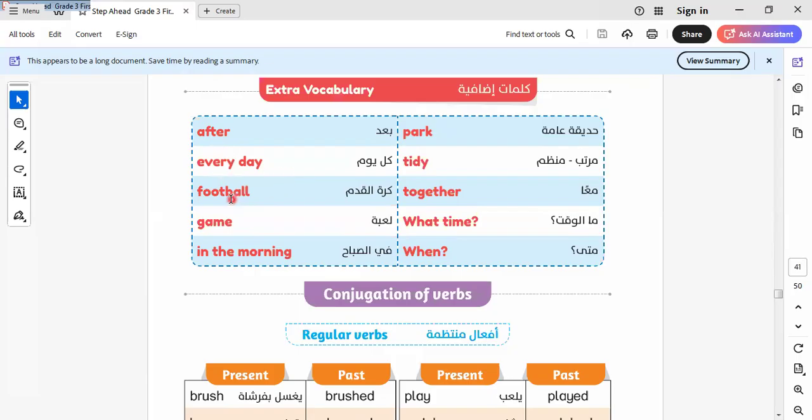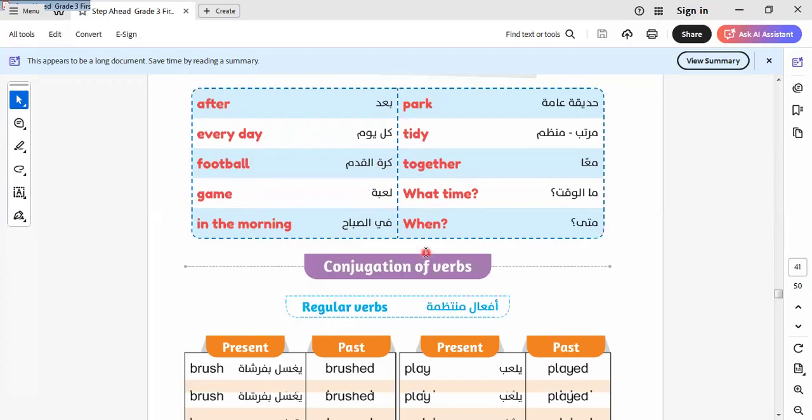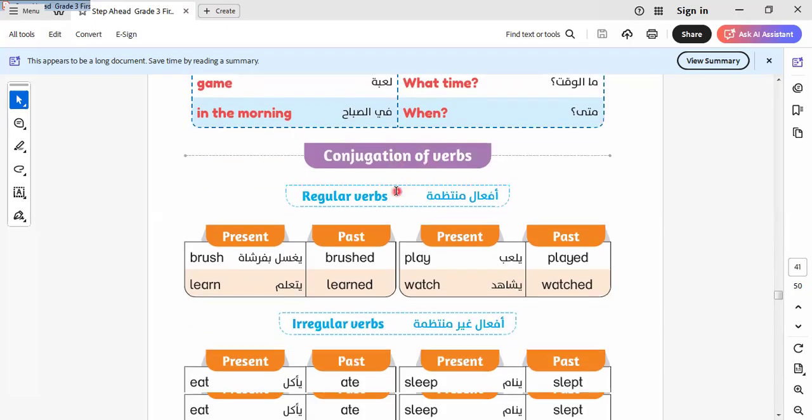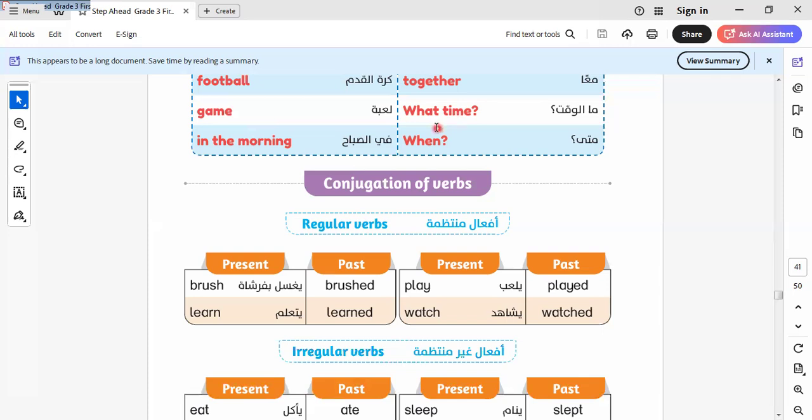There is after, every day, football, game, in the morning, park, tidy, together. What time? When I want to know the time, I ask someone, what time is it? We say it's 10 o'clock, it's 5 o'clock, it's any time. We say when. When is used to ask about what? We use time here as a number. When, so we say when he came. He came yesterday. When did he come? He came yesterday.